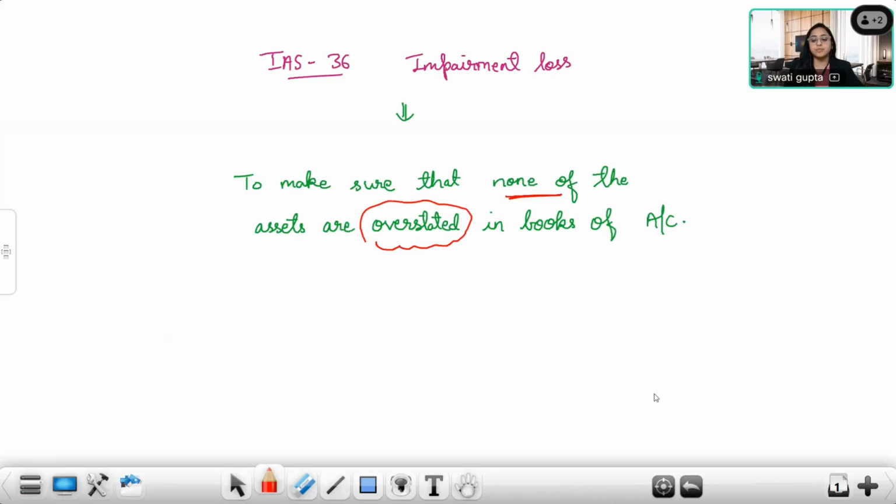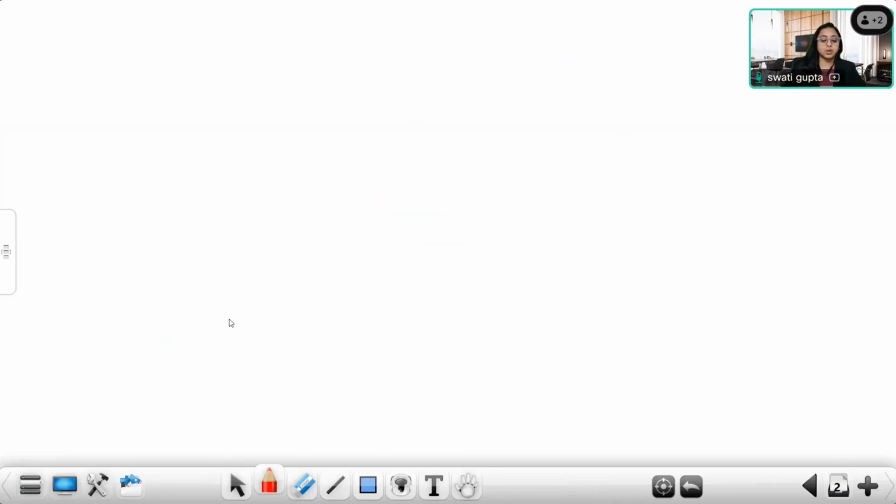Now, how to make sure? There are some terminologies. We'll understand them. First is carrying amount. What is carrying amount? Carrying amount is equal to book value. The value at which the asset is stated, recorded in the books of account, is known as carrying amount or book value. Example, your property, plant and equipment in balance sheet is recorded at $10,000. Then we will say that 10,000 is the carrying amount or book value.